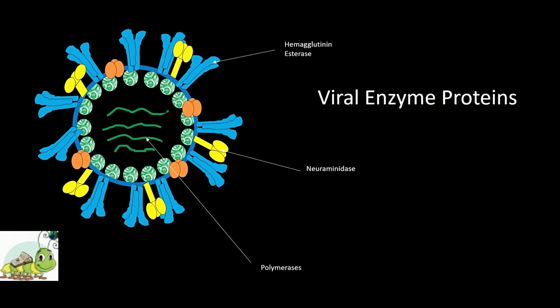In DNA viruses, the pox virus and hepatitis B virus: in pox viruses, DNA-dependent RNA polymerase enzymes occur, and in the hepatitis B virus, DNA polymerase enzymes occur. In the case of RNA viruses, retroviruses have RNA-dependent DNA polymerase, which is called reverse transcriptase, and other RNA viruses have RNA-dependent RNA polymerase and other enzymes.